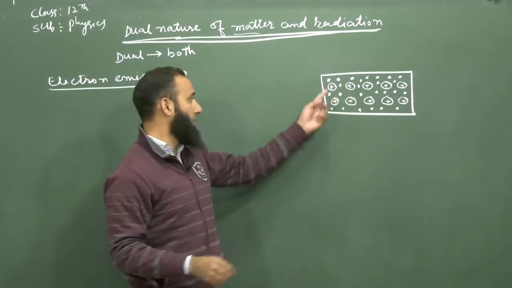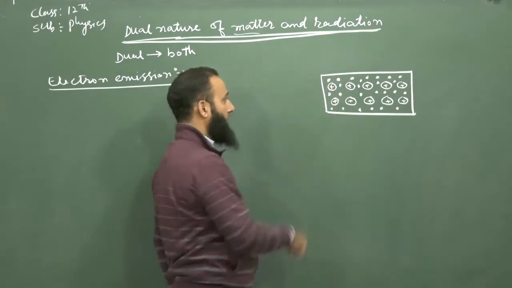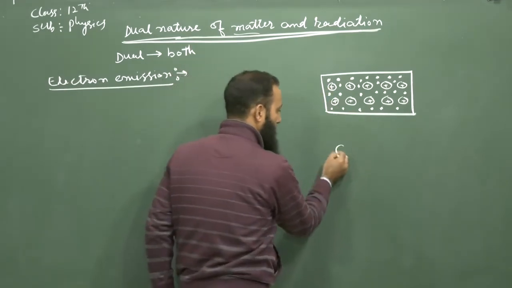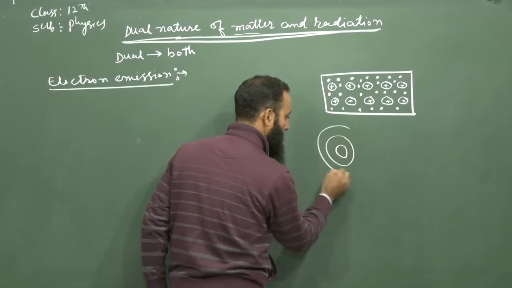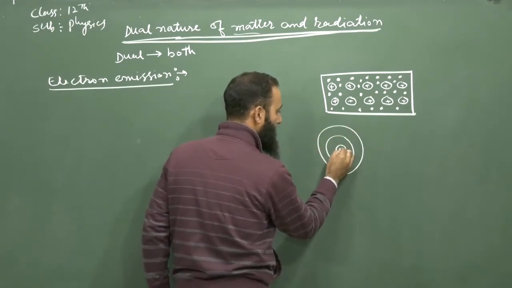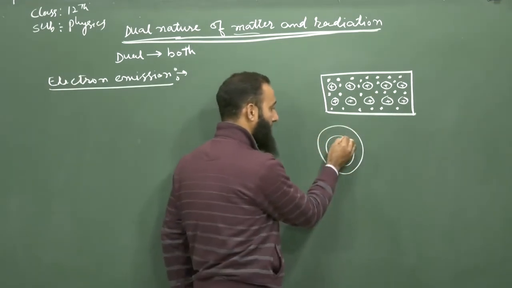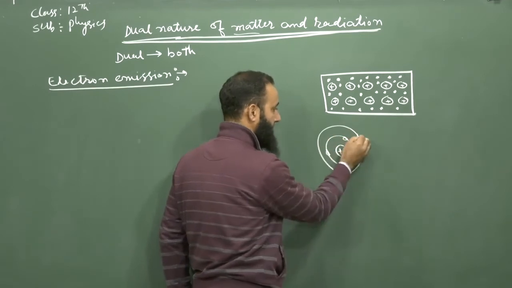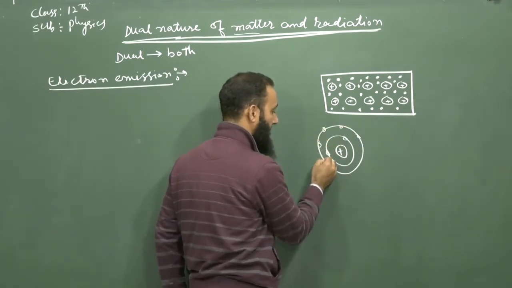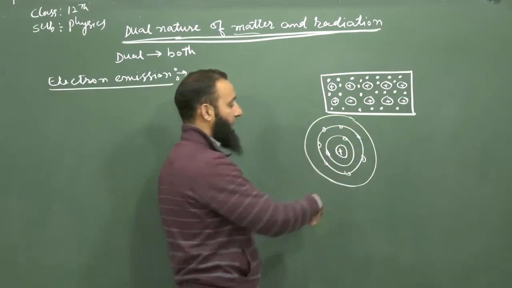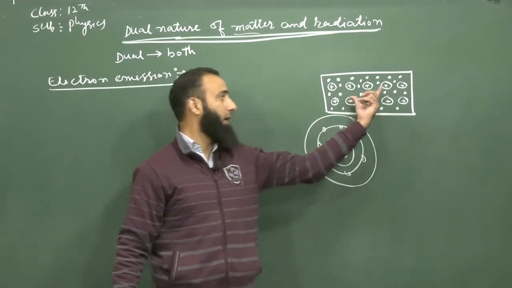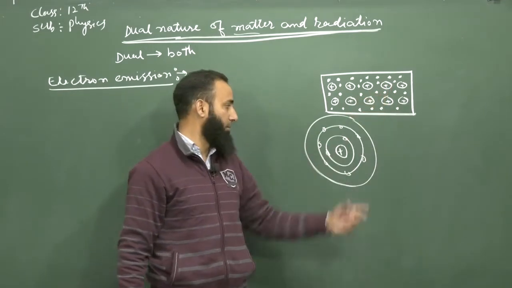And the rest, these positively charged kernels. This is the nucleus, which is positively charged, along with the inner electrons. Because the outer valence electrons get detached and are free to move within the metal or within the specimen.